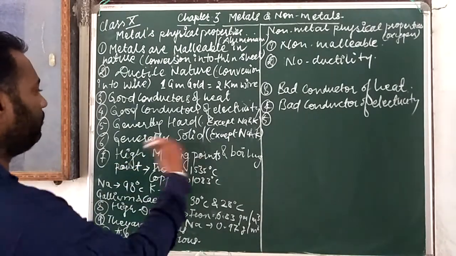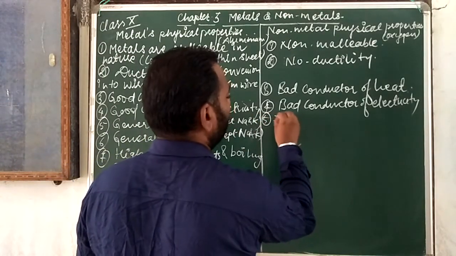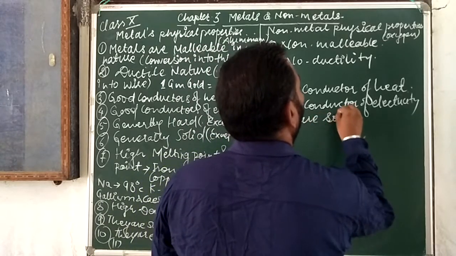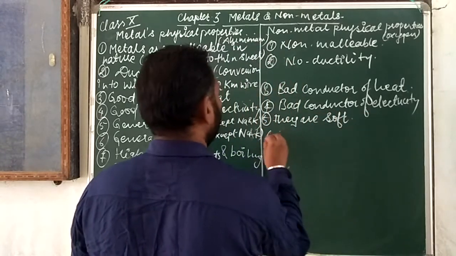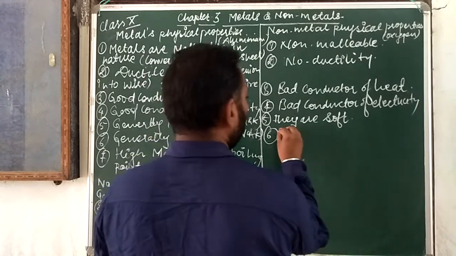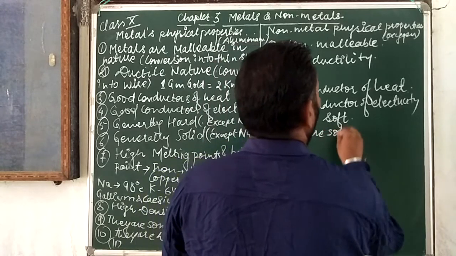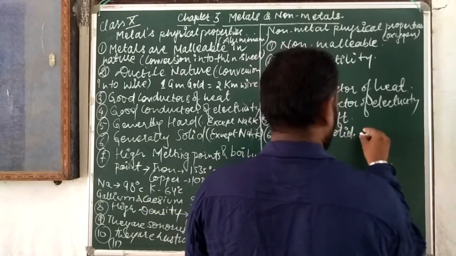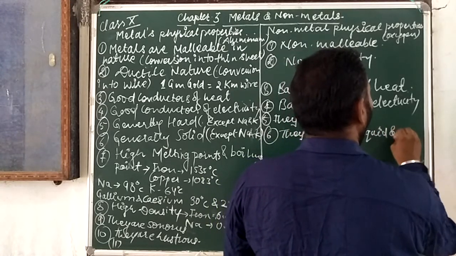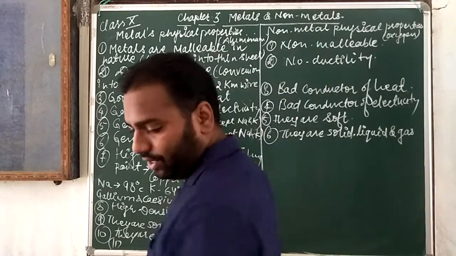So listen, first of all we have to write here also. Metals are generally hard, while non-metals are soft. Metals are generally solid. Non-metals are solid, liquid and gas. They are solid, liquid and gas.